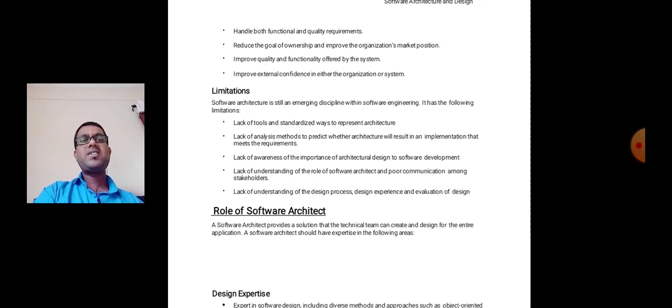These are the qualities it has, but there are a few limitations. Software architecture is still an emerging discipline within software engineering, so it has a few limitations.